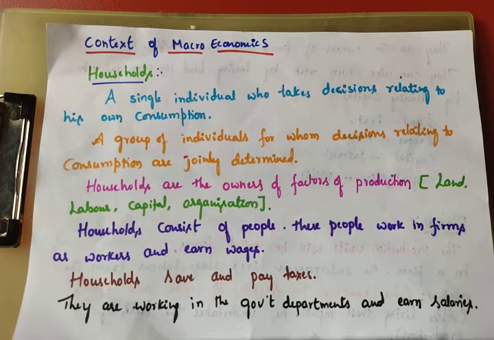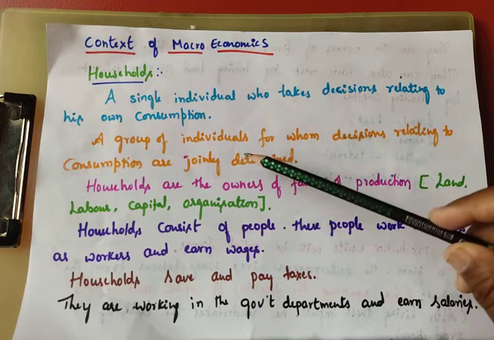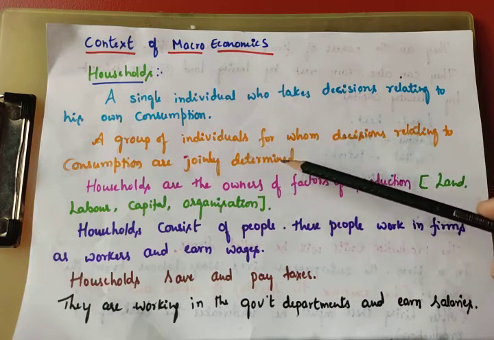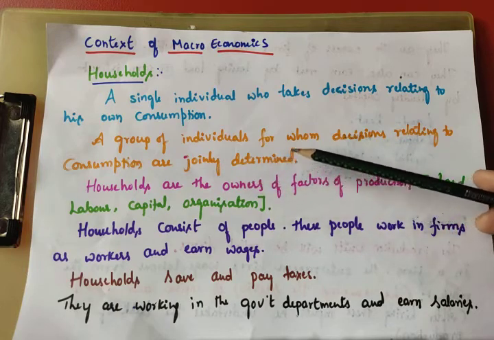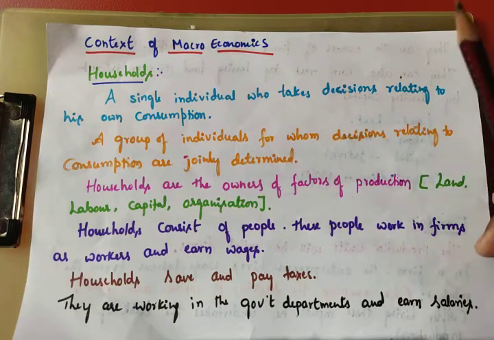So what we have to consume and how much we have to consume depends upon income, price, taste, preference, like this. So that is the decision relating to his own consumption. So here a household is nothing but a group of individuals for whom decisions relating to consumption are made.